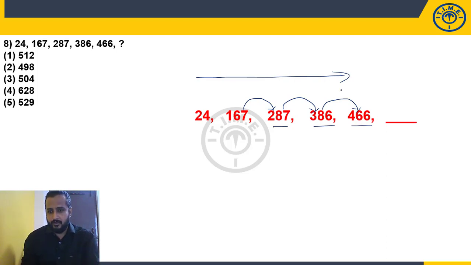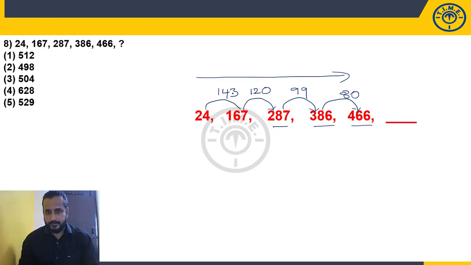386, 466. How much is it increased by? 80. 287, 386. How much is it? 99. Yes, 99. 167, 287. Simple calculation, 120. 24, 167, 143. What are these numbers? 143, 120, 99, 80.